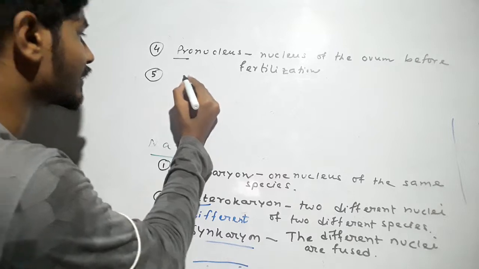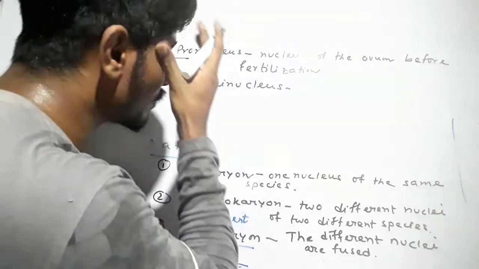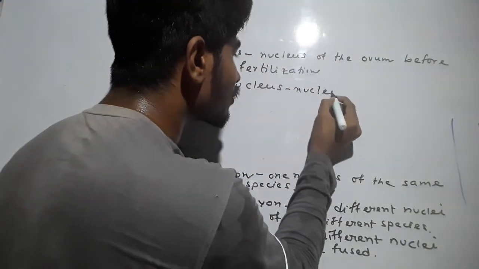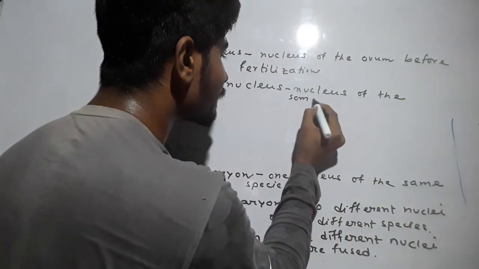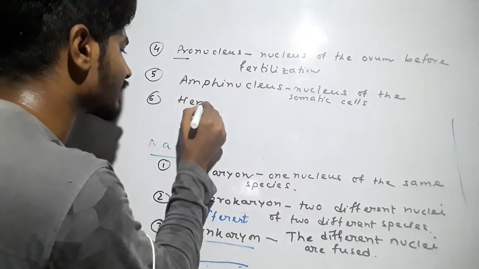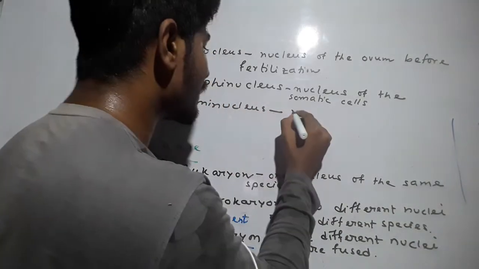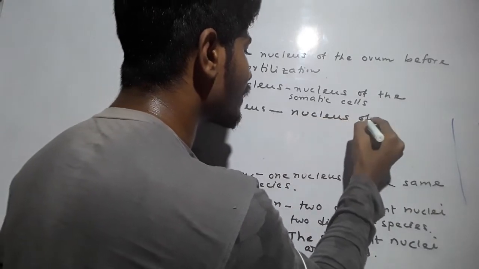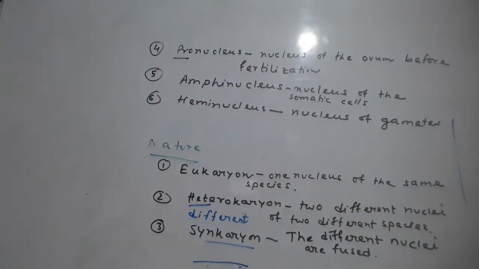Number five is the amphinucleus. Amphinucleus means the nucleus of the somatic cells. And six is heminucleus. This is the nucleus of the gametes. So these are the various types of nucleus according to nature, and now according to size, nucleus can be of two types.